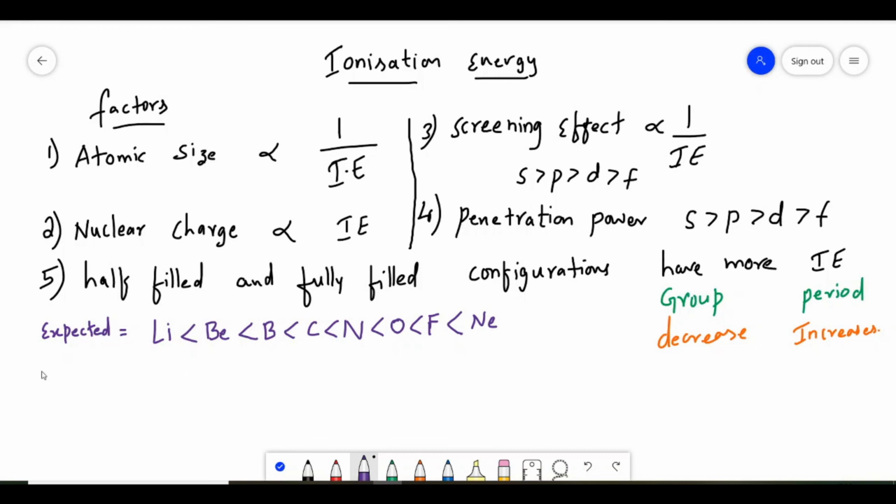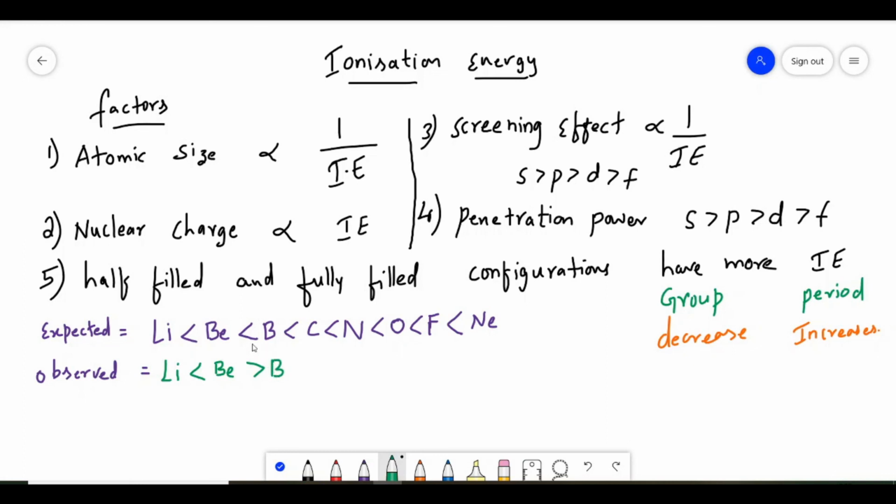But what is the observed ionization energy? Lithium ionization energy is less than beryllium. It is okay. But beryllium ionization energy is more than boron.